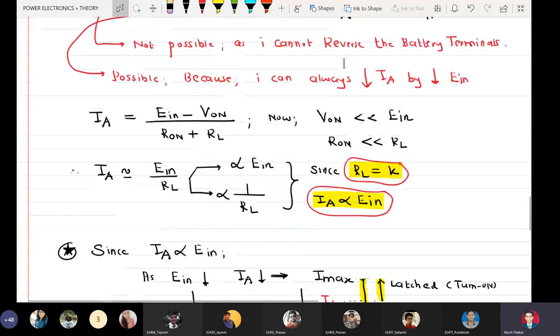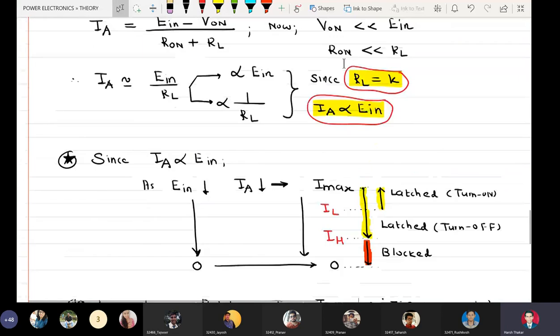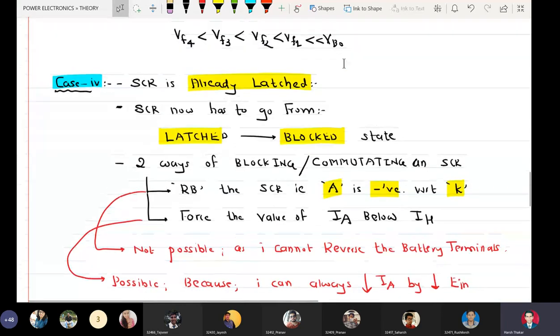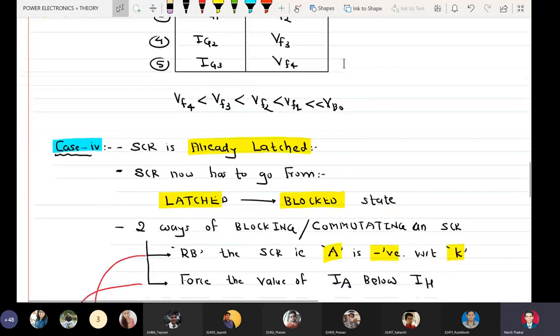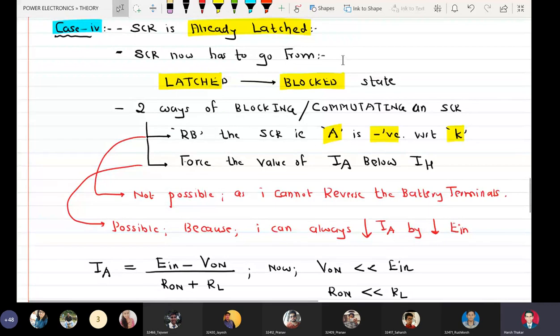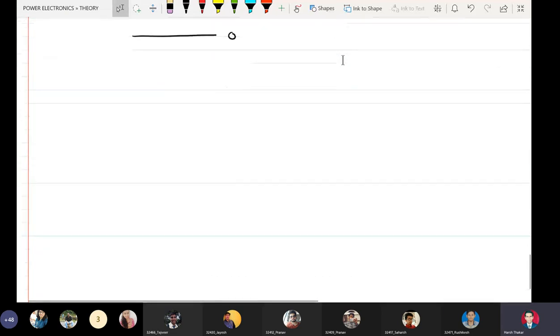Now we have case number 5, which is reverse bias. Case numbers 1 to 4 are all forward bias, and case number 5 is the reverse bias condition.